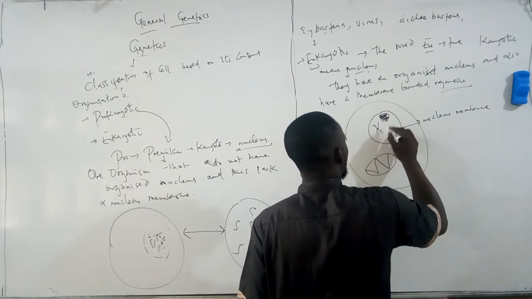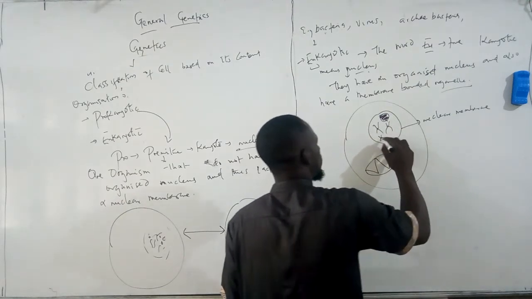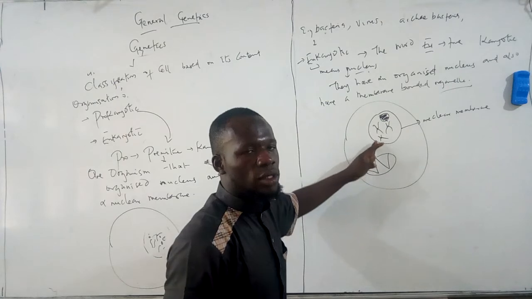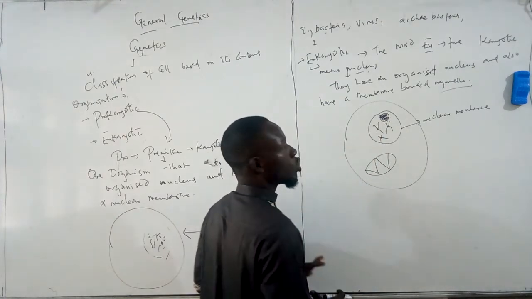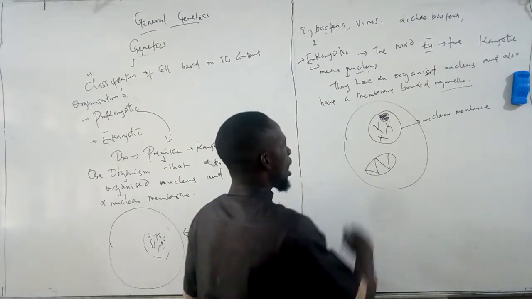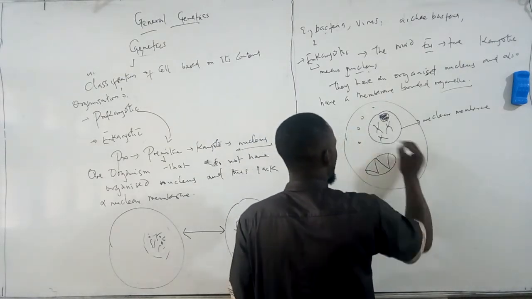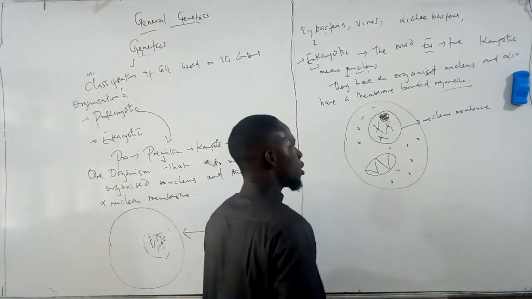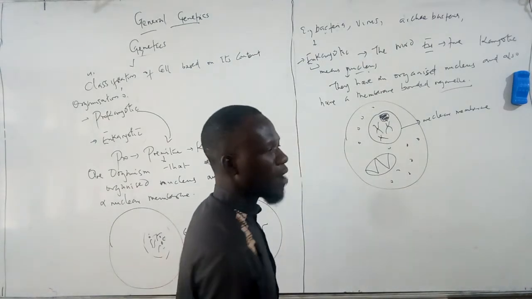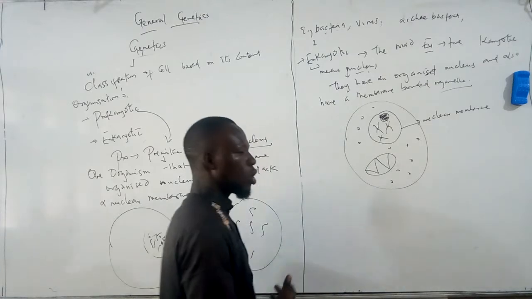Another content which refers to the chromosomes are housed inside the what? The membrane of the nucleus. So you can see that the cell structure of the eukaryotic organisms are very organized compared to that of the prokaryotic organisms.